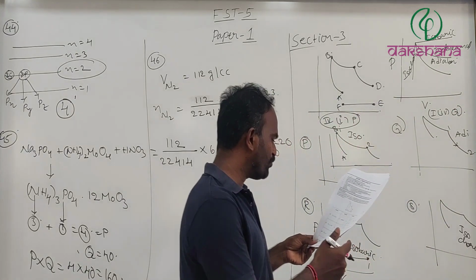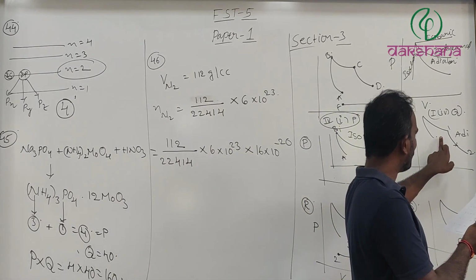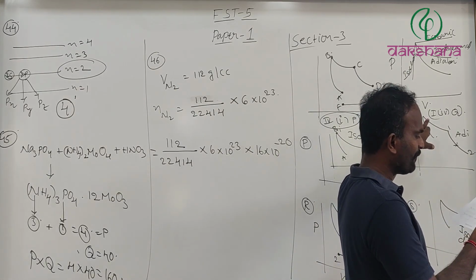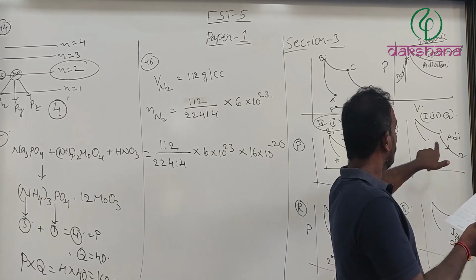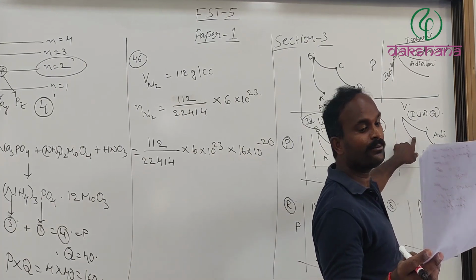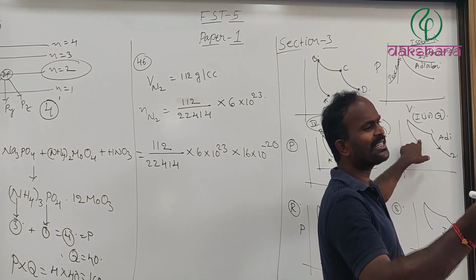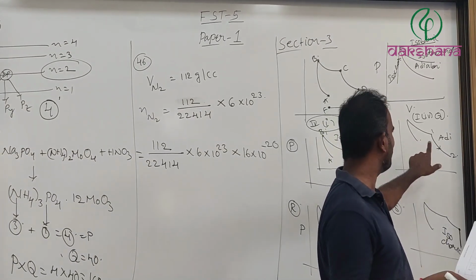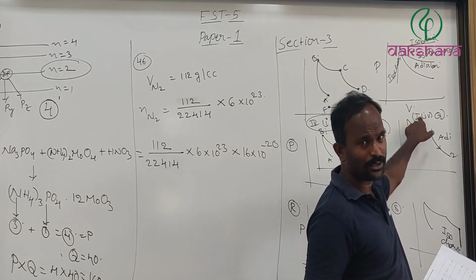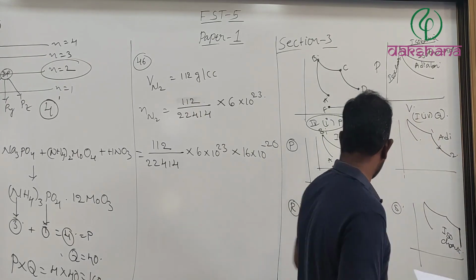Why have I taken 1 4 Q? Because this is which type of graph? Adiabatic. In adiabatic, what is the work done formula? Work done is equal to n Cv delta T, because Cv is equal to R divided by gamma minus 1, into delta T. Therefore, adiabatic work done is n Cv delta T. Why n Cv delta T? Q is equal to 0. When Q is equal to 0, work done is equal to delta U. Delta U is equal to n Cv delta T. That's why this is the one.